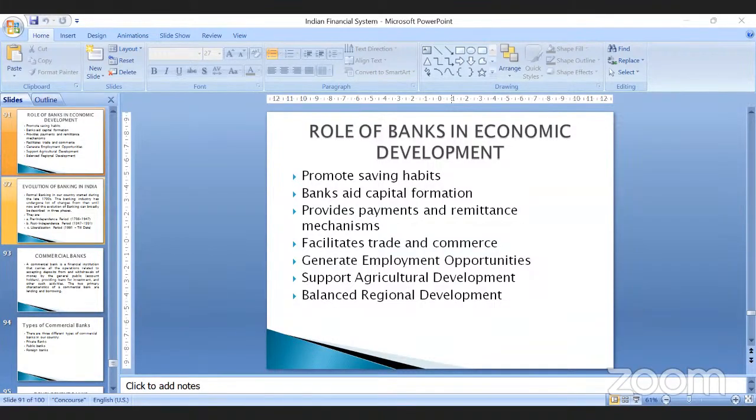Not only that, banks are generating employment opportunities. Because banks are providing capital and investment to industries and companies, they are able to establish factories and generate employment opportunities both directly and indirectly. Not only that, they are also supporting agriculture development. We know agriculture is the largest occupation in the Indian economy.